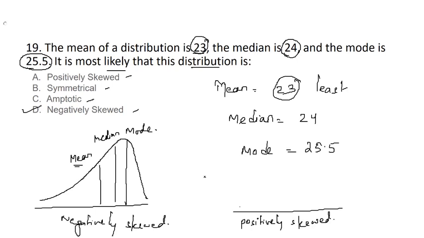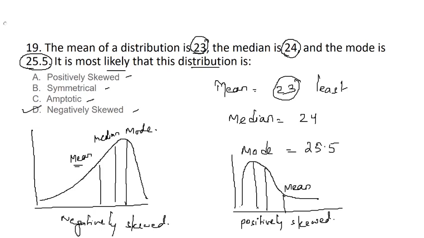If this is the negative part, this will be the positive one, where the mean will have the highest value, then median, mode. So if the mean is lowest, then it is negatively skewed. If the mean is highest, then it is positively skewed.